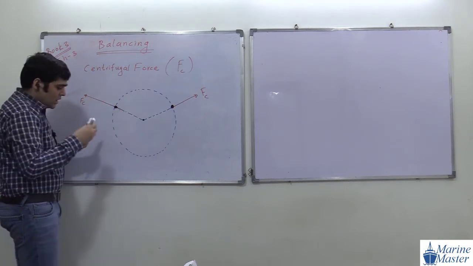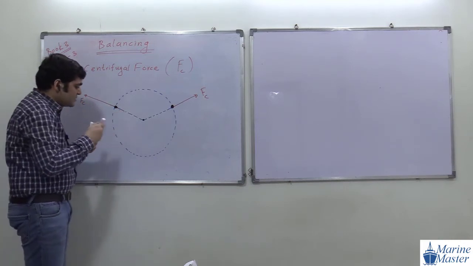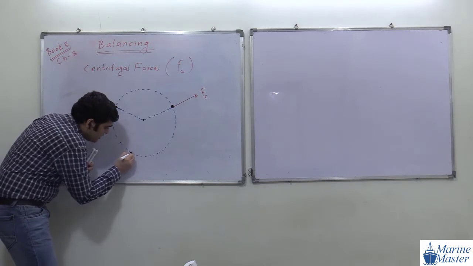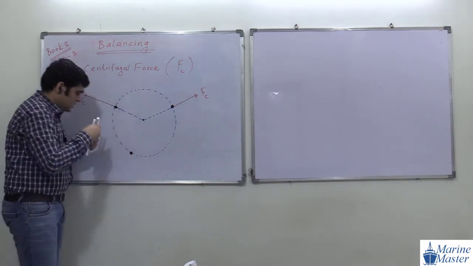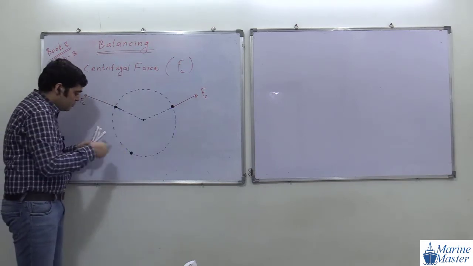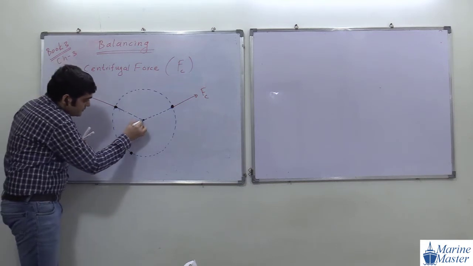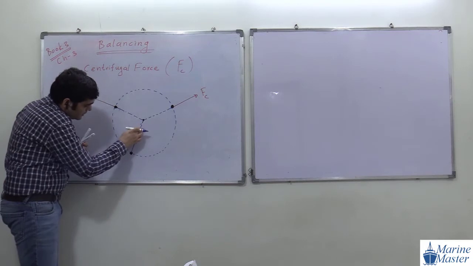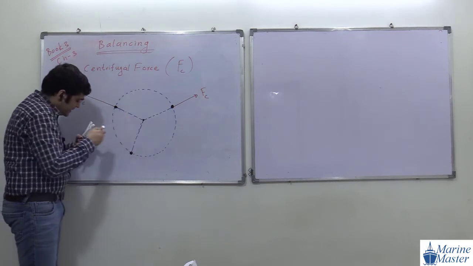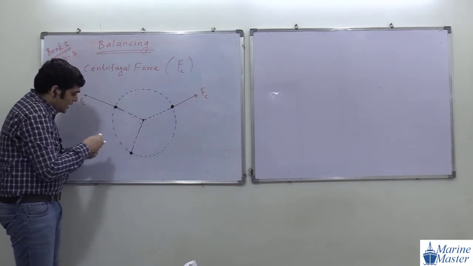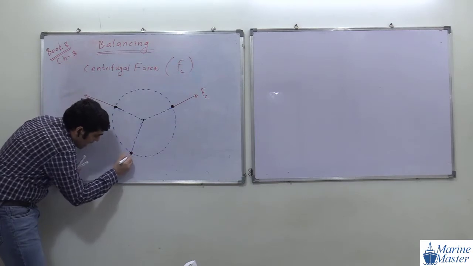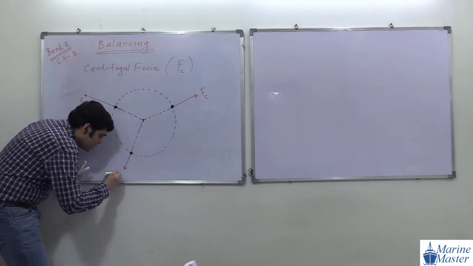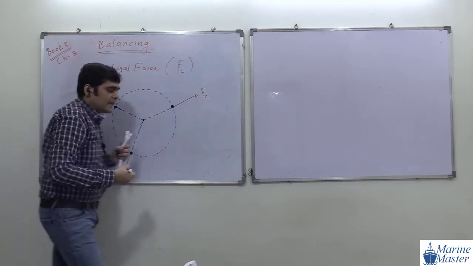If the object comes at this position, how will the centrifugal force act? This is along the radius at this position, and it acts radially outward. So that is how the centrifugal force will act at this position.